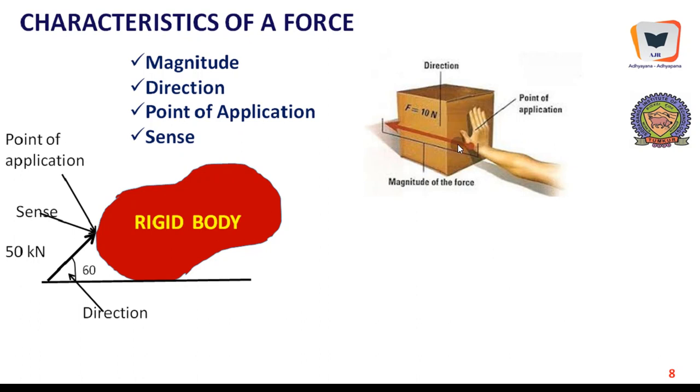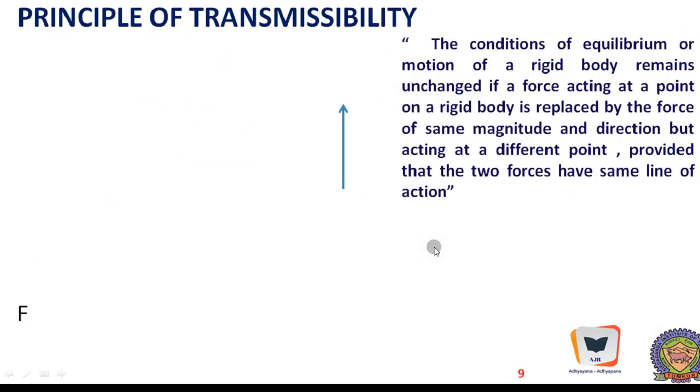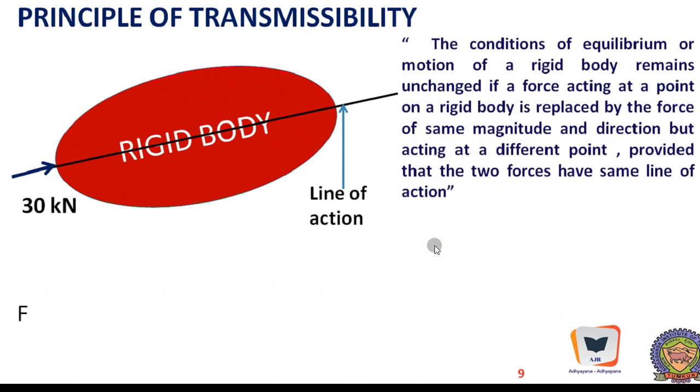Of course, in order to represent this, we can plot this arrow to a scale. Let us say something like 1 centimeter equal to 10 kilonewton or 10 Newton, something like that. Okay, it becomes a vectorial representation. Direction is horizontal, magnitude is 10 Newton, point of application is this particular surface, and the sense is pushing. There is a very important principle that should be remembered and which will be used in the entire engineering mechanics related topics. And here is a rigid body, and we will apply the force over here.